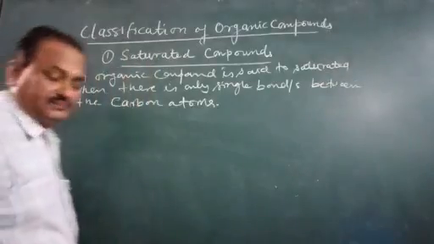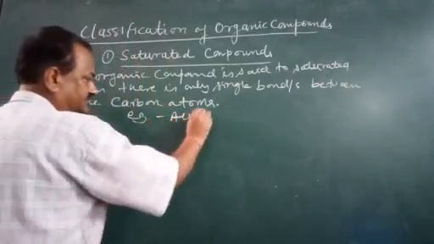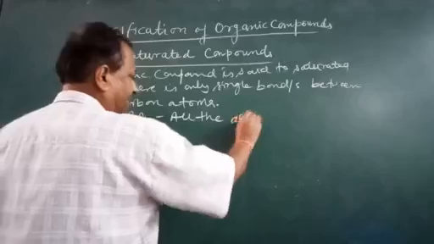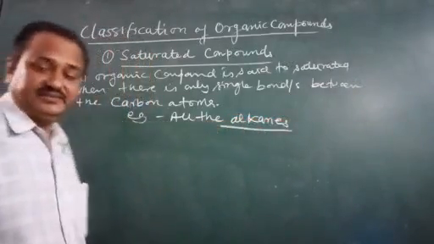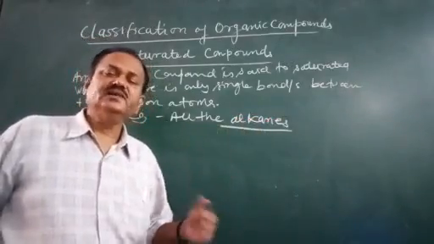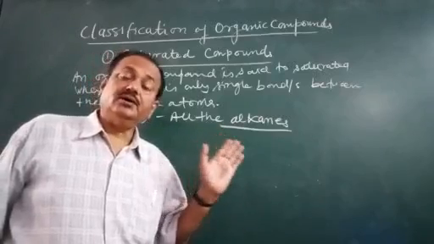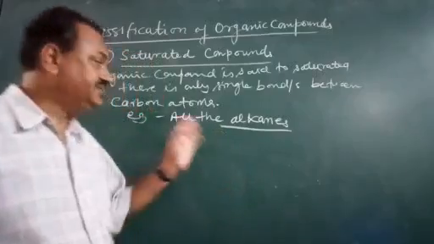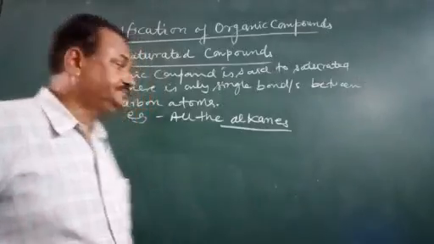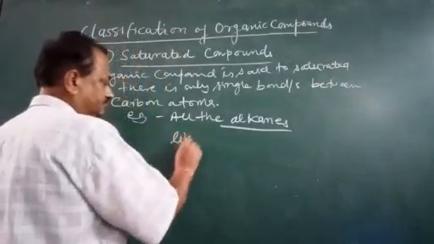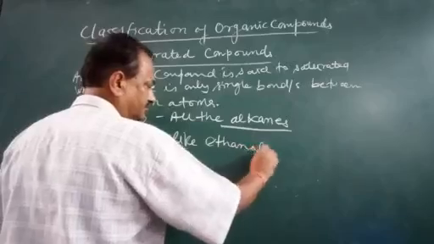Now for example, all the alkanes or similar compounds, or the basic compounds which have been obtained from the alkanes, like ethanol.